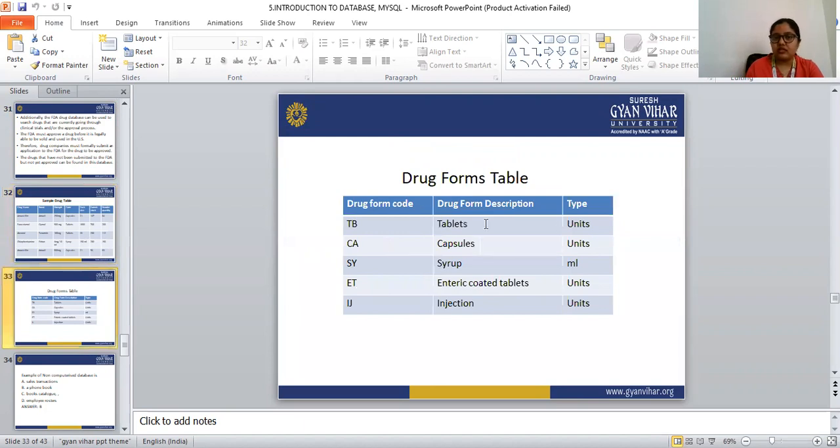And this is the drug form table. Here also, the drug form code is different from the drug form description. The drug form code is TB and the drug form description is tablet. So this is all about the database, and MySQL database.